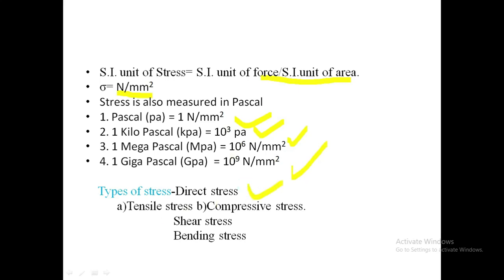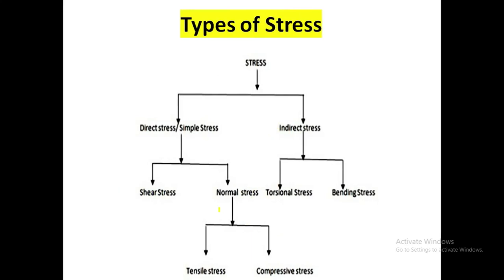One is direct stress, second is shear stress, third is bending stress. Direct stress exactly occurs due to the direct load, shear stress exactly occurs due to the shear load, bending stress exactly occurs due to the eccentric load. Now we see one by one what is meant by direct stress, shear stress, and bending stress. In direct stress, there are again two types: tensile stress and compressive stress. These are the three diagrams of types of stresses.